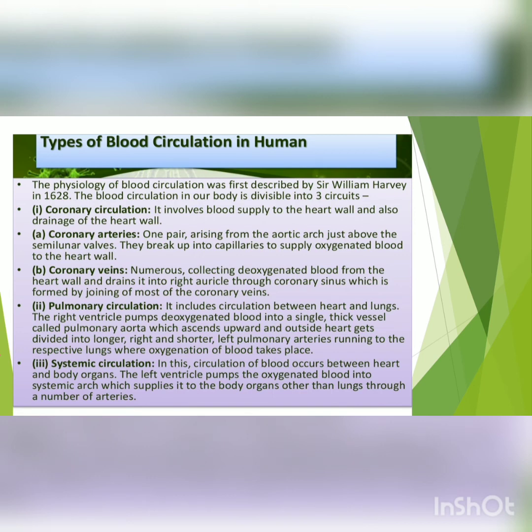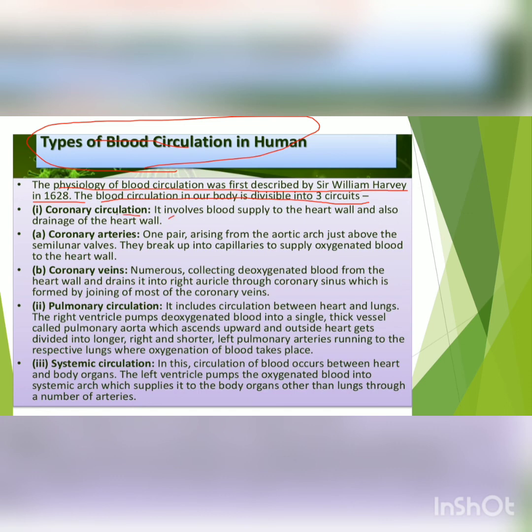Further, we will study the structure of the heart in terms of the conducting system. So before we study the conducting system, I will discuss here the types of blood circulation in humans, because specifically we will see the double circulation. The physiology of blood circulation was first described by Sir William Harvey in 1628, and the blood circulation in our body is divisible into three circuits.